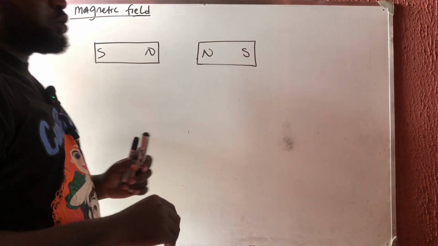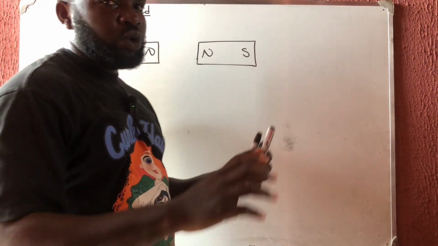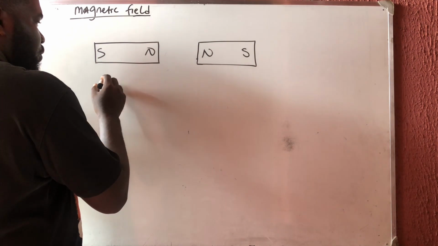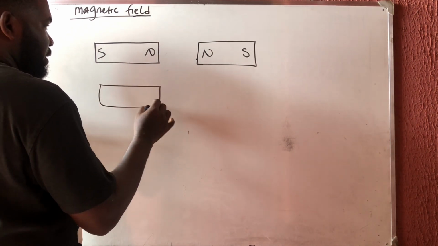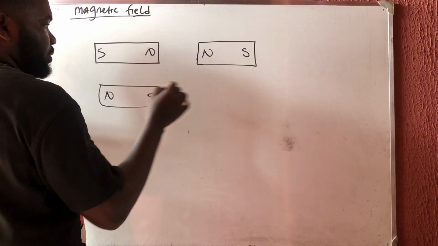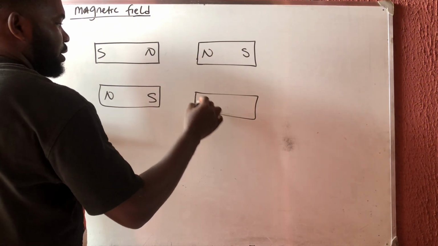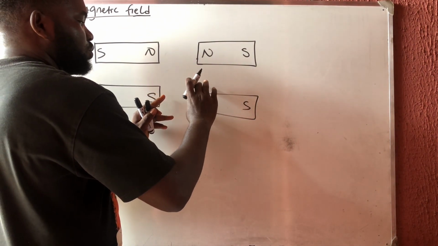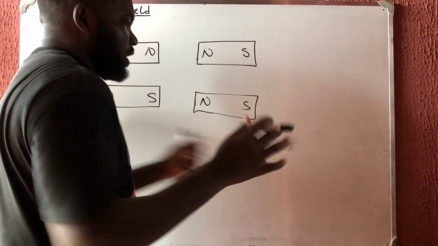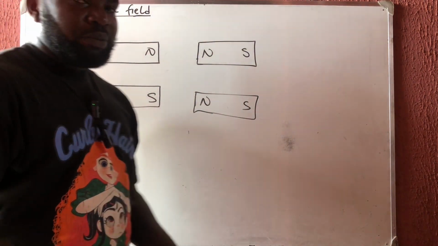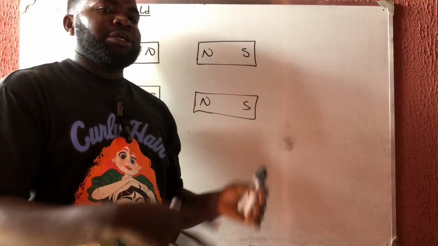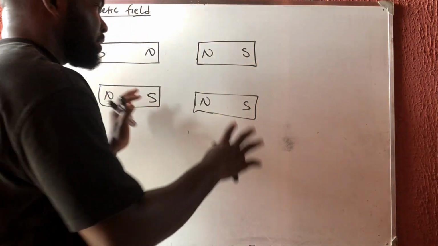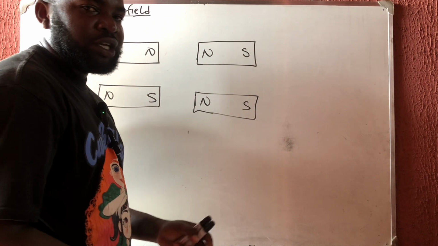And it will get to a point where, if you do not place it very well, they will magnet each other. There's a force that will now attract them. That is when you place the north of one near the south of the other. Anything that makes these two come into contact with each other, they attract themselves. So the question is, what makes these attract or repel each other? That thing is called the magnetic field. There is a force that makes these two attract or repel. It is called the magnetic field.